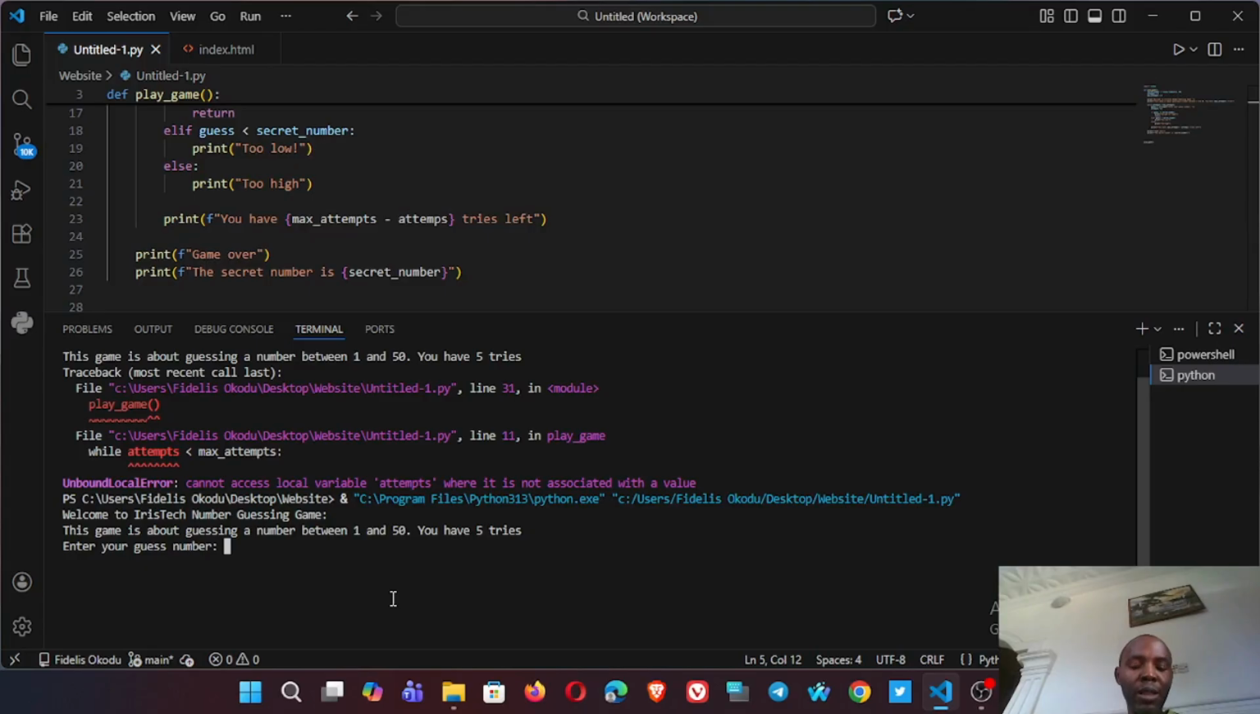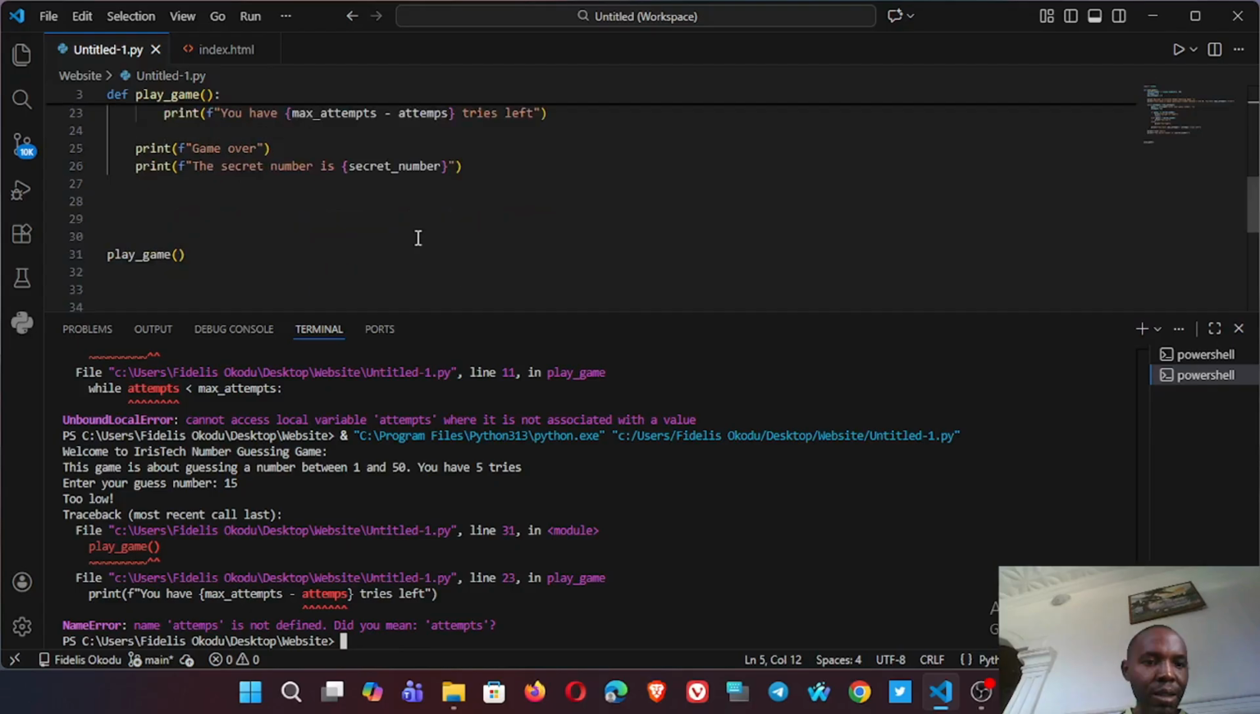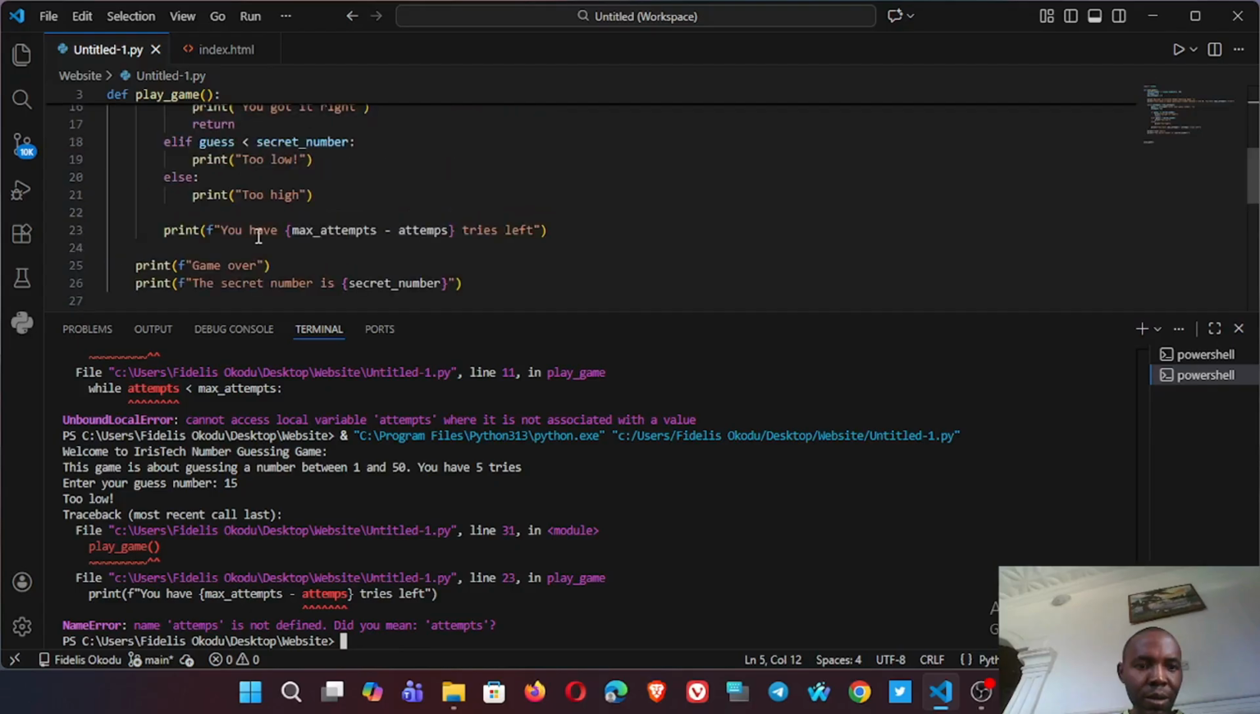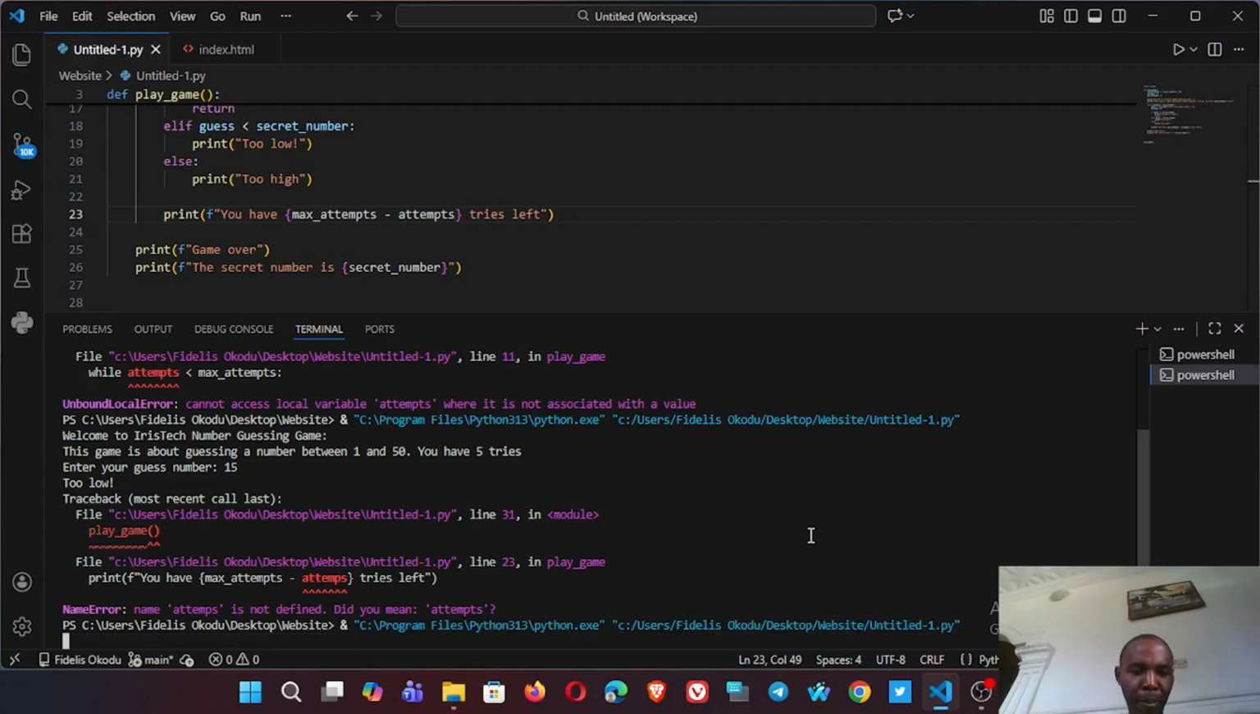So let me guess 15. Enter. Too low, and here we have an error. Line 31 in module play game, line 31, line 23. Let's see what's wrong with line 31 and line 23. Our attempt here doesn't have T as well. So let's run it again. Let's start all over again. Okay, welcome to the guessing game. What was our number? 15 again.